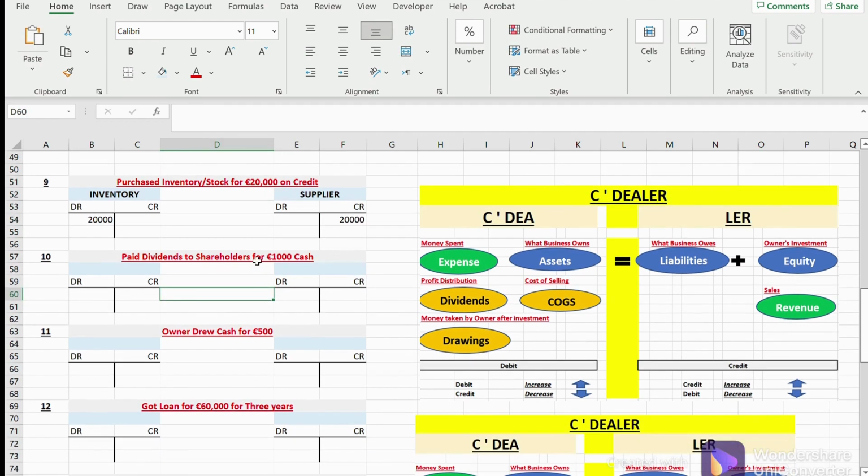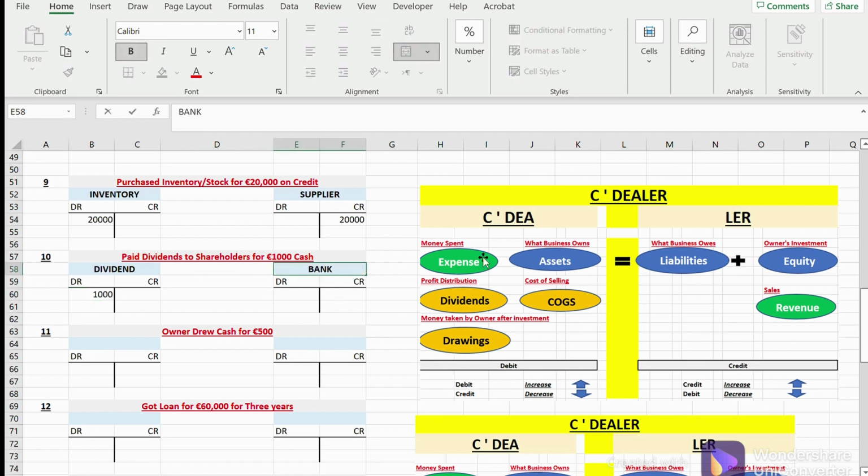Paid dividend to shareholders for 1,000 cash dividend. So this is the dividend, and when it gets increased, it will be a debit. So let's create a dividend account. And now it's got increased by how much? By 1,000. Since it got increased, we're going to debit it. Okay, so 1,000 here. Now out of cash, again, bank. Bank is an asset. What happens when it gets decreased? It is a credit. So it gets credited.